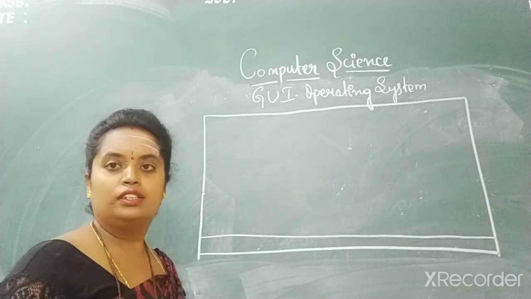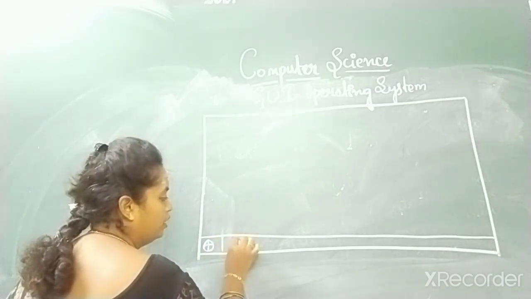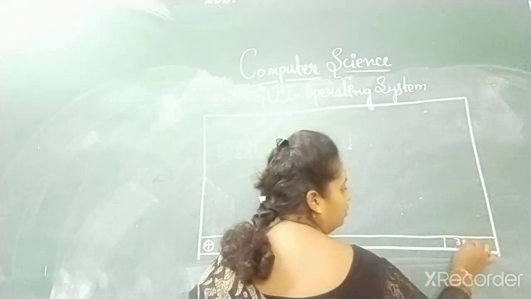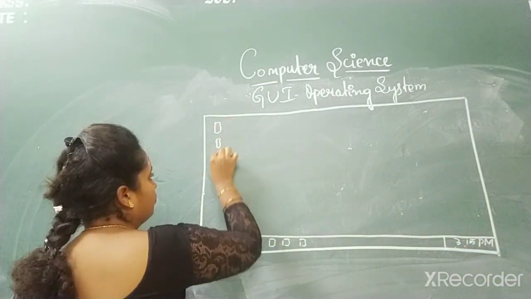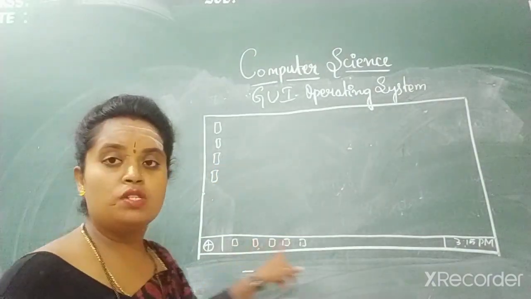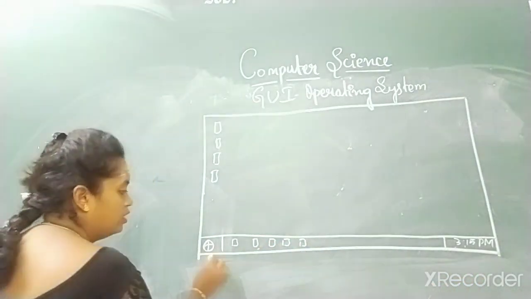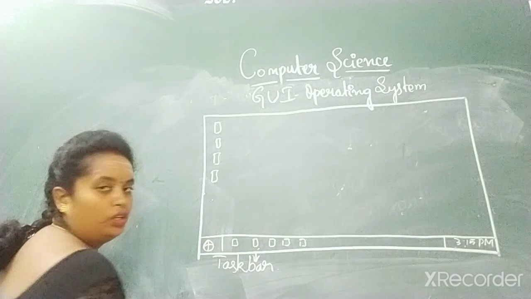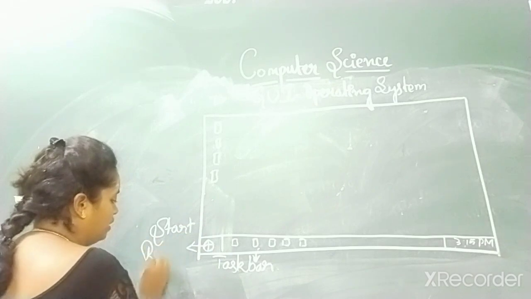Here you will have the start button, and here other icons will be present. We'll see what icons are. So what is a taskbar? The bottom strip on the desktop screen is called the taskbar. This is your start button.